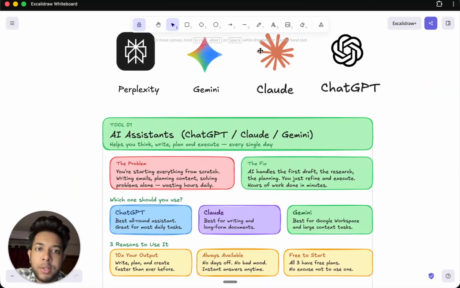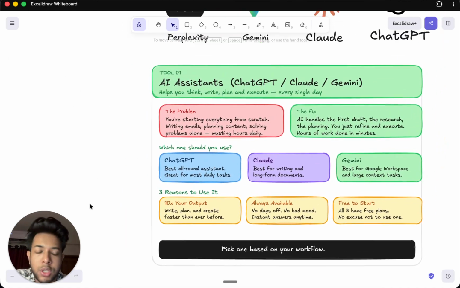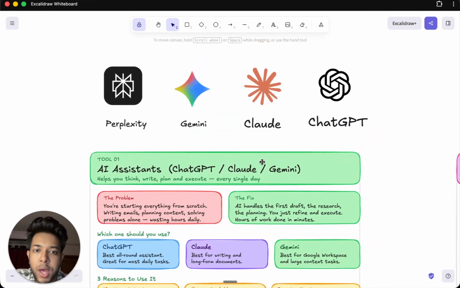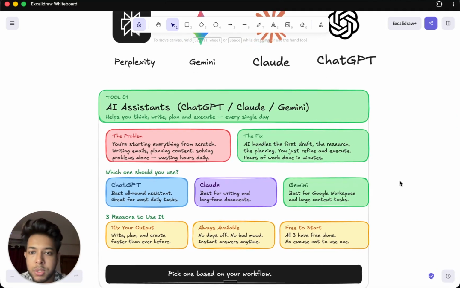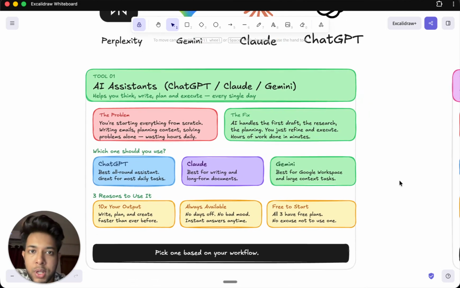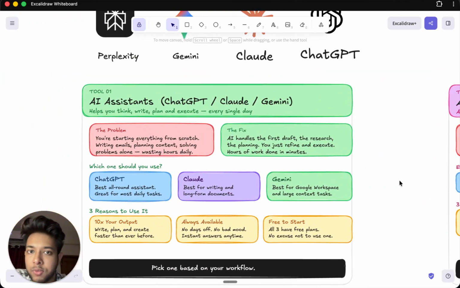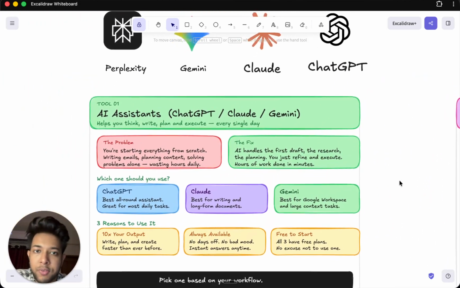Now the way I did it is that I connected Claude with Excalidraw. Excalidraw is the name of this app where I'm using this whiteboard over here. I told Claude that I'm trying to create a video where I would like to showcase the top 3 types of AI that every business needs right now, or can benefit from having in their business. So I discussed with it, and then it came up with these slides which I'm using for this video to explain everything to you guys, right?